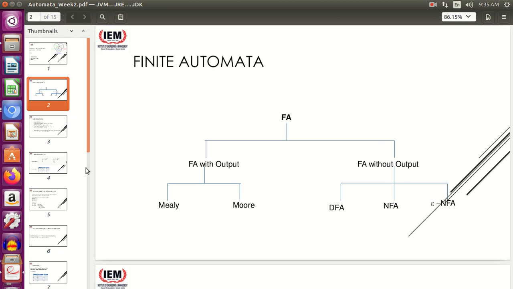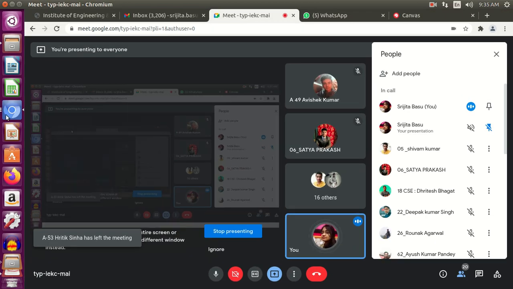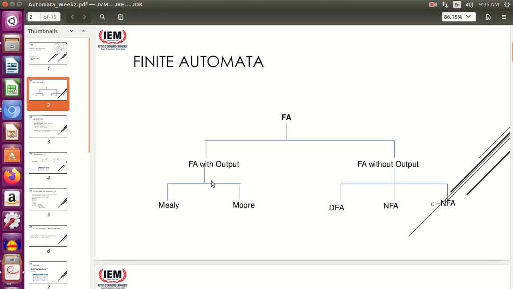Now what we are going to see in this class is how we get a particular finite automata given a language. In our previous classes we had seen how to generate a grammar for a given language. Similarly, in this class we will see how to construct the finite automata given a language.